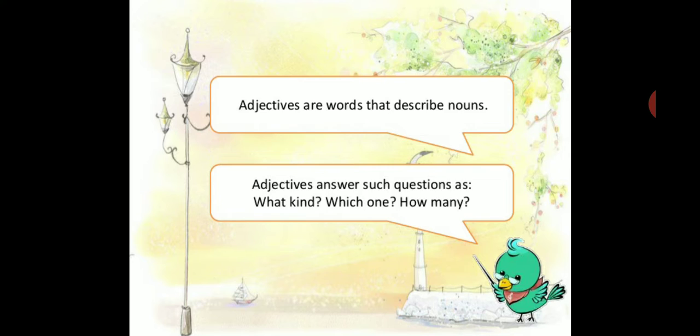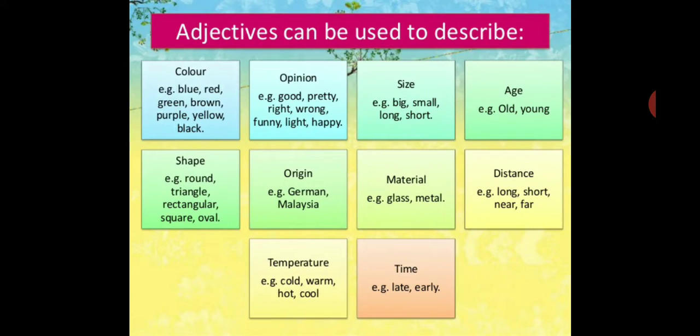The adjectives occur either in front of a noun or as a complement of a linking verb. Complement of linking verb, like we had studied in subject and predicate. Do you remember that? Is, am, are, was, were, seems, look, all that. All right. So, what are adjectives? Adjectives are the words that describe nouns.